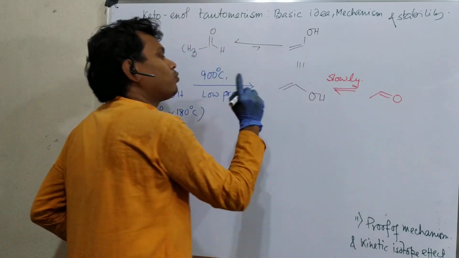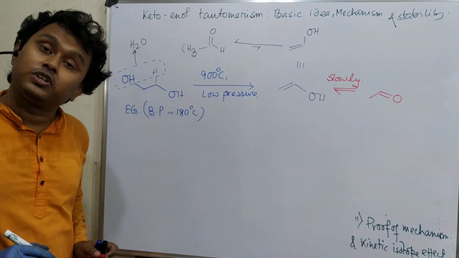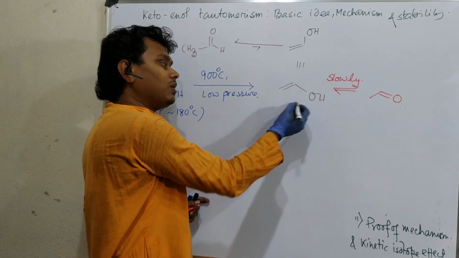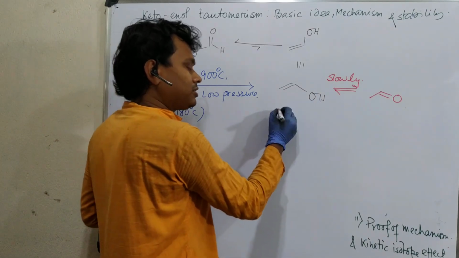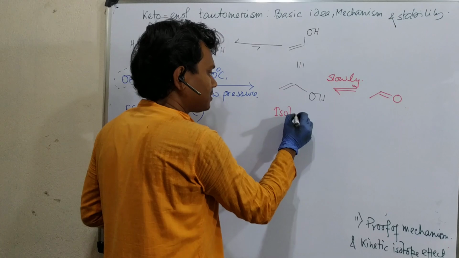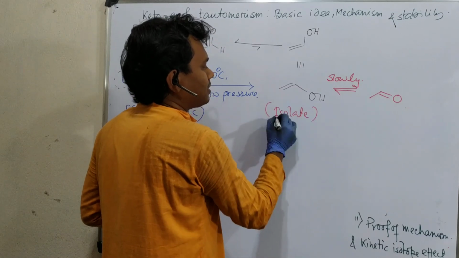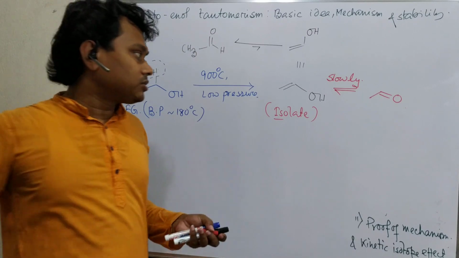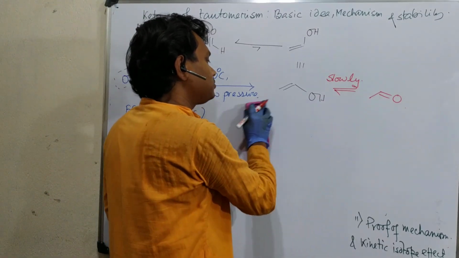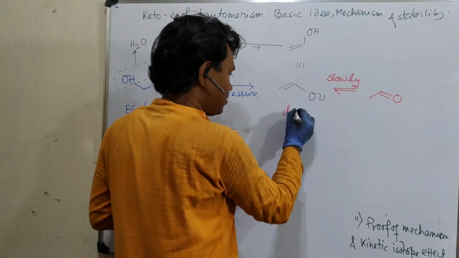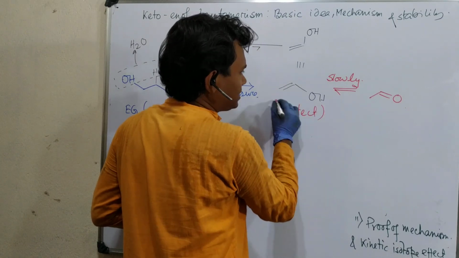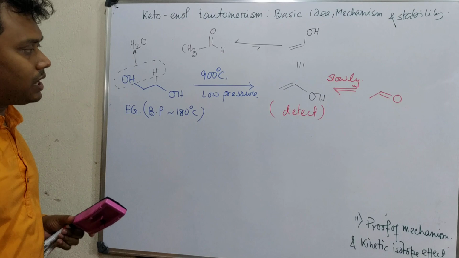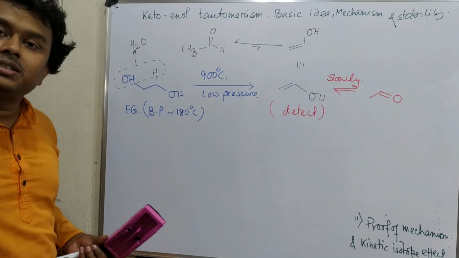Now what did we learn from this observation? We learned that if we can prepare enol and separate or isolate this, it is not always possible, but we can detect this. How? It undergoes the conversion slowly. So now the question: how to detect this?